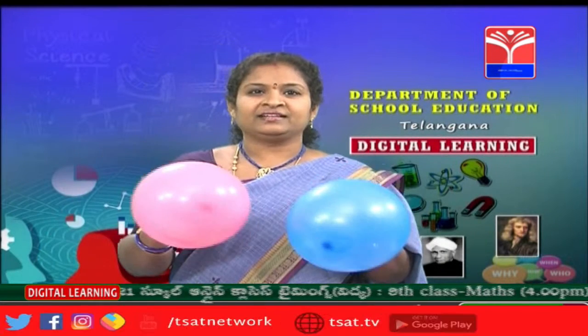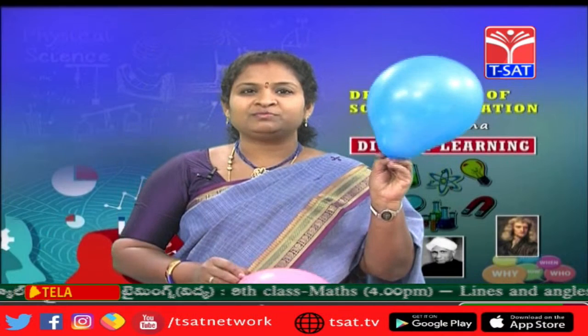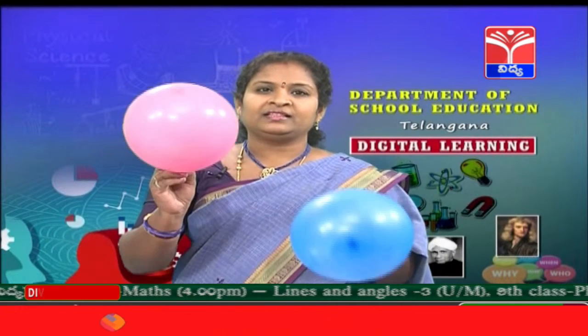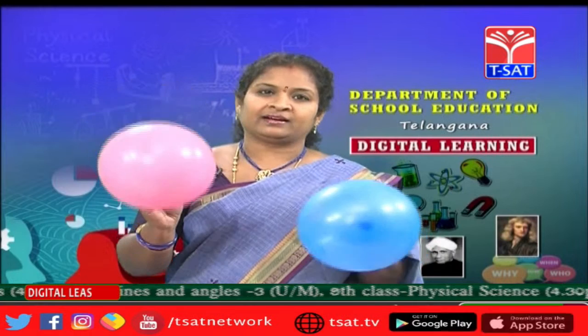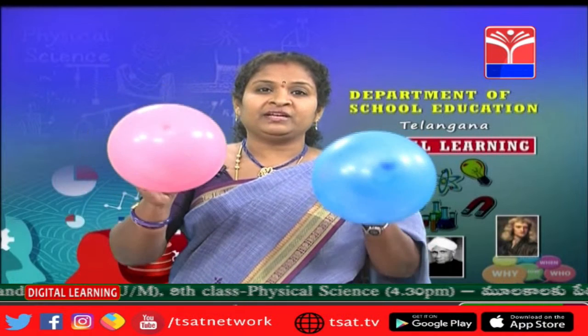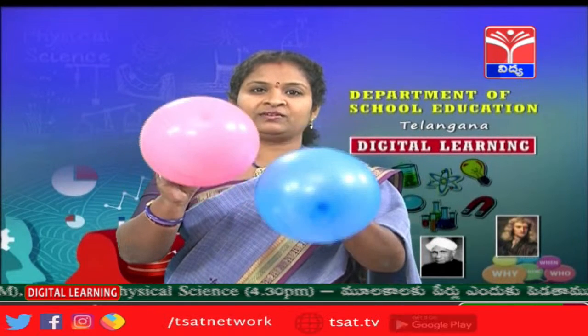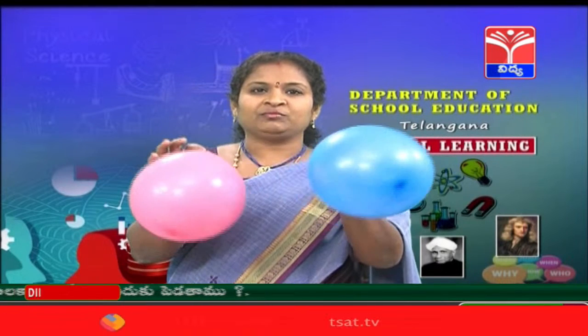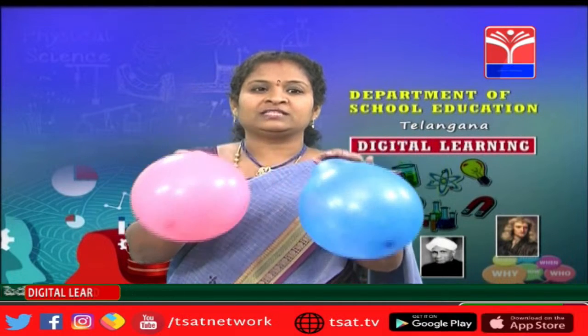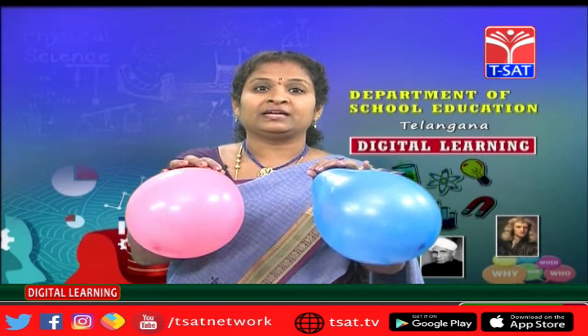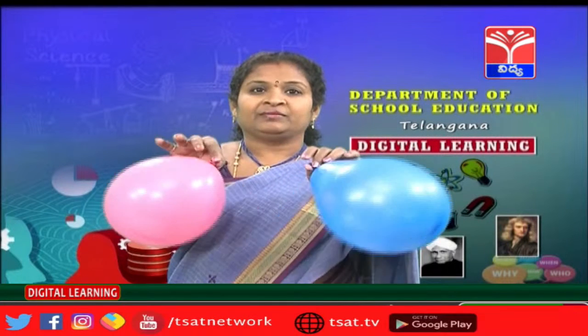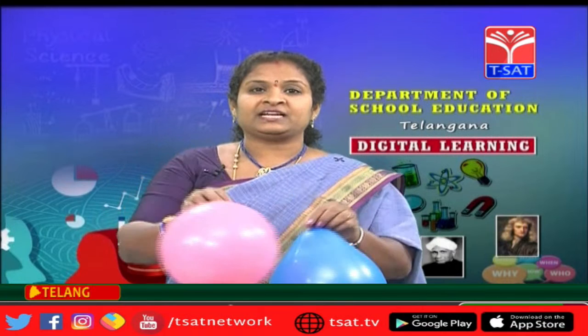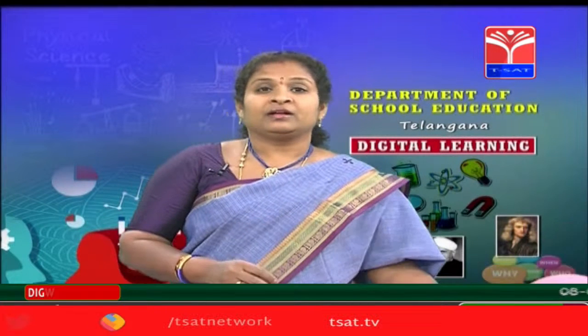So children, here we have rubbed this balloon with a woolen cloth and this balloon with hair. So if I am bringing these two balloons closer, you can see they are moving away from each other. See, I am bringing them closer, but they are moving away because these two balloons are repelling, because they have gained opposite charges. Did you observe?